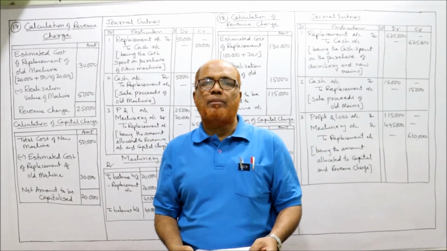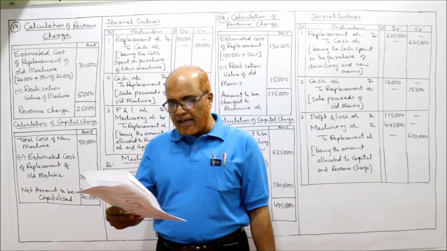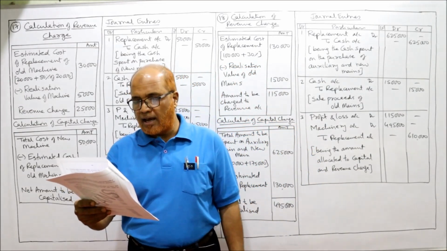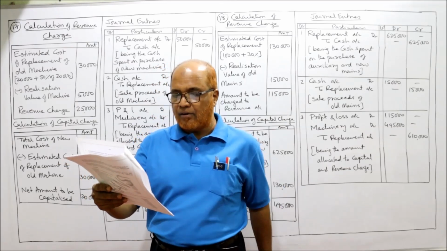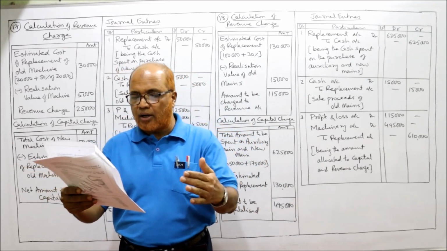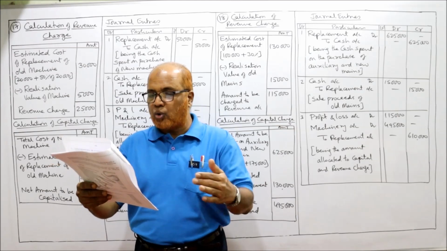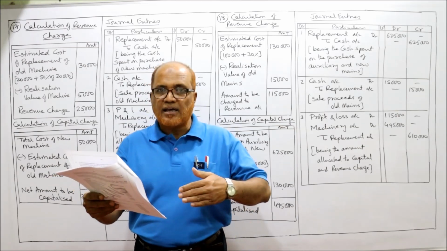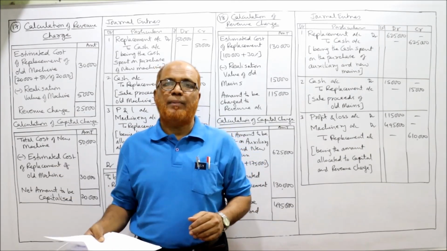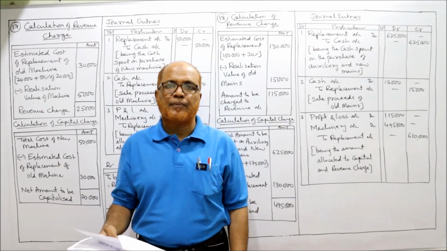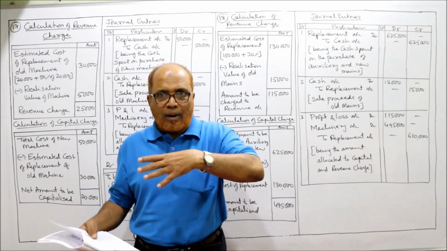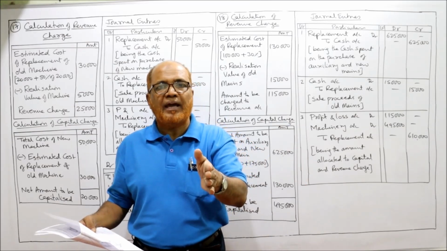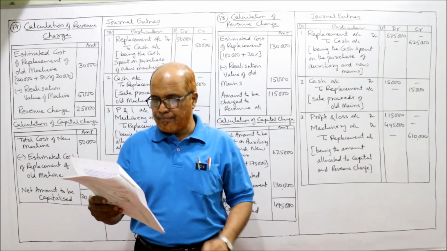Now 18th problem you see. A water supply concern has had to replace a quarter of the mains and lay an auxiliary main for the remaining length in order to augment supply of water to a locality. So here water supply concern is there. It is replacing a quarter of the main. Quarter means 1/4. One pipeline is there which supplies water. So 1/4 of the main we are replacing.